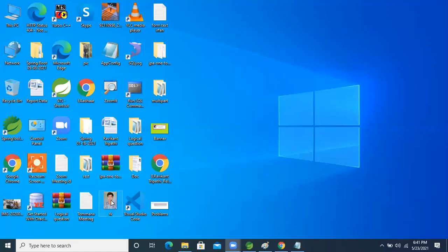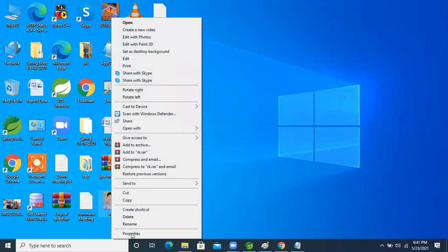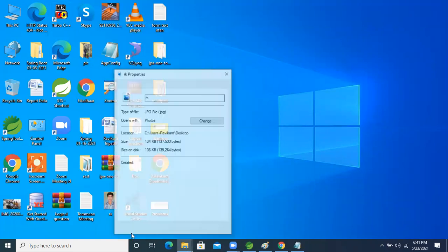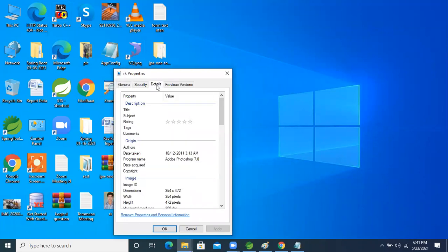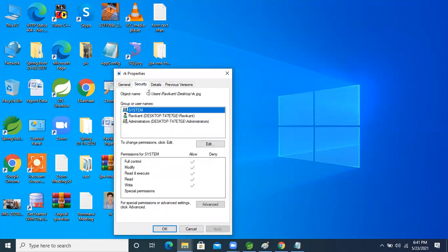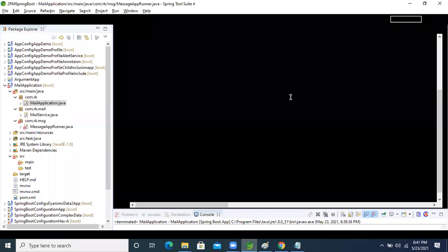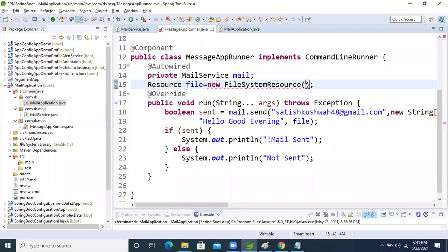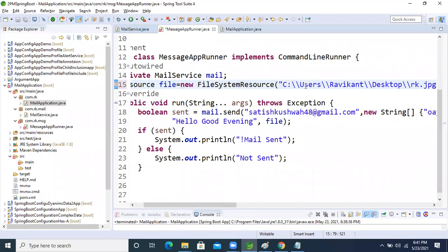Right click on the image, go inside properties, details. This is the path of that image. Copy this path, come inside, and paste it here.